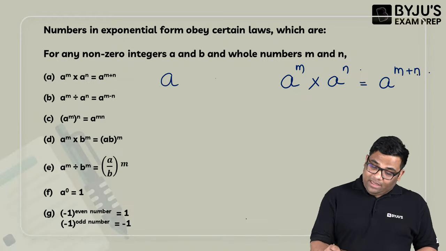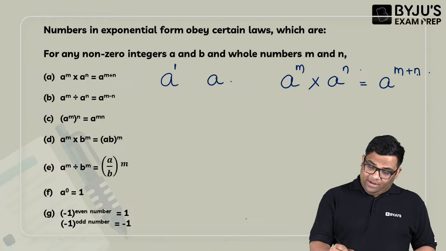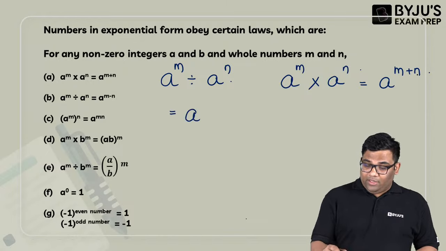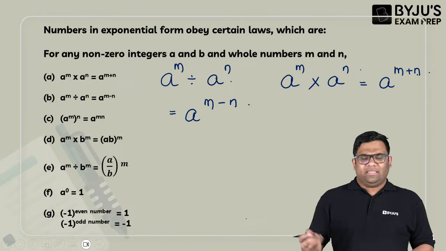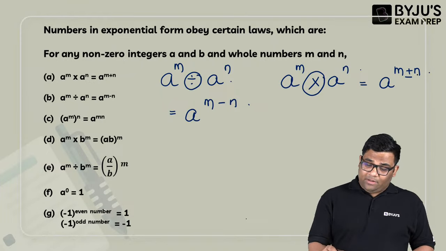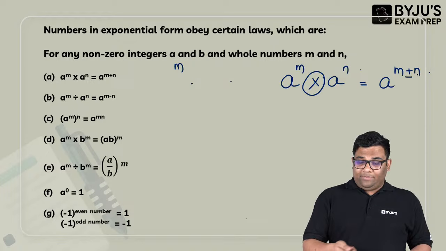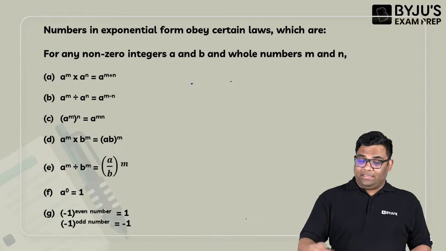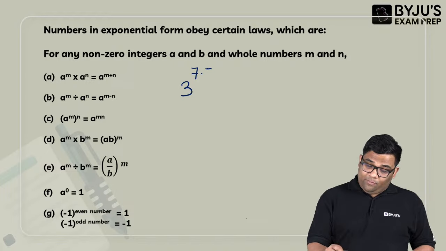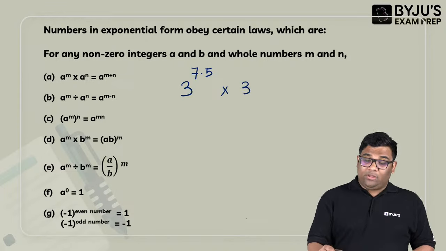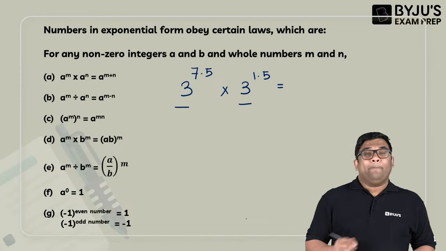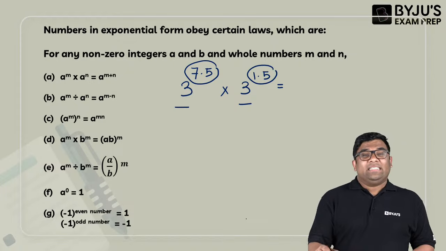Same thing, if the base is same, powers are different, but you are doing a division operation, then you will do m minus n. Very simple. If it is multiplication, then addition of powers. Division means subtraction of powers. So if I am writing 3 to the power 7.5 into 3 to the power 1.5, the base is same and the power is different.